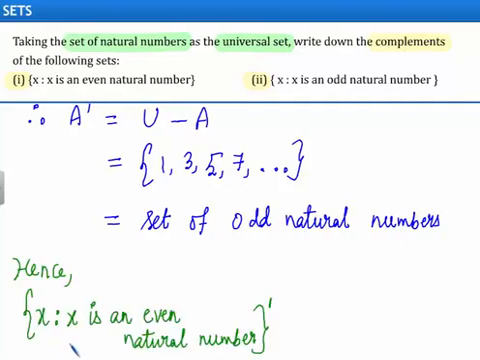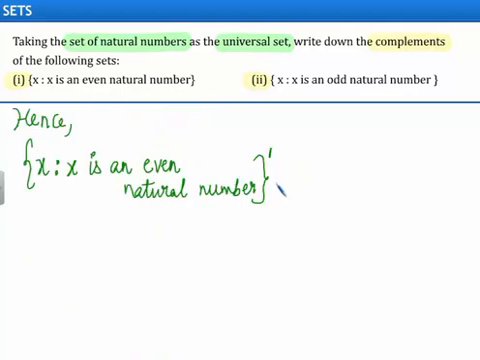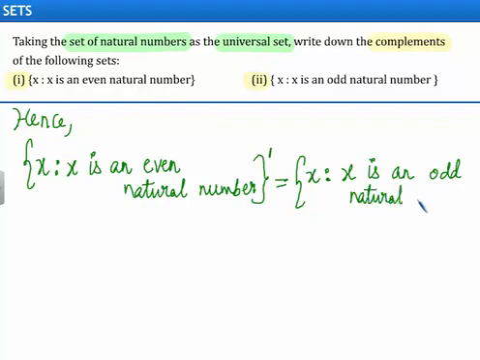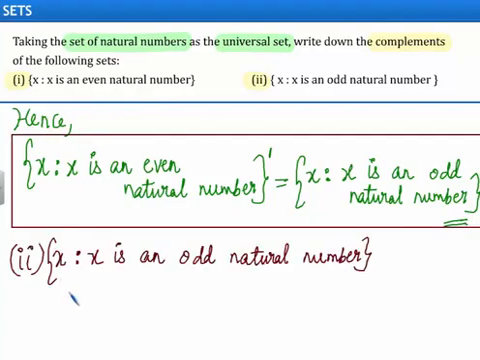Hence, the complement of the given set will be equal to set of x such that x is an odd natural number. Since the set of natural numbers consists of even numbers and odd numbers. This completes the first part of the problem. Let us move on to the next part of the problem.